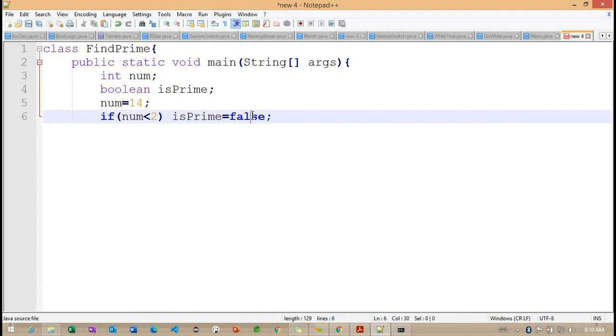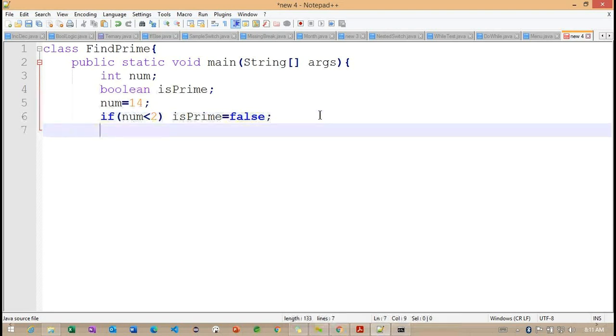Getting the point. So why are we marking it as not a prime number? Because whatever the number we are having, the number which is going to be divided by 2, and if we are dividing by 2, we may get the remainder as 0. So those numbers we are going to call prime numbers here. Right. So back to here.